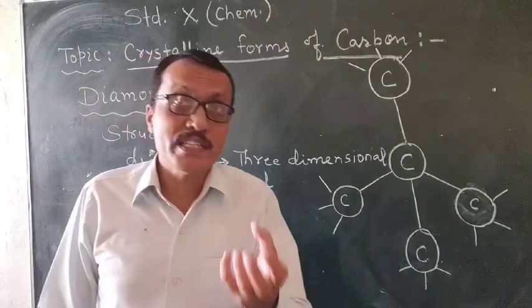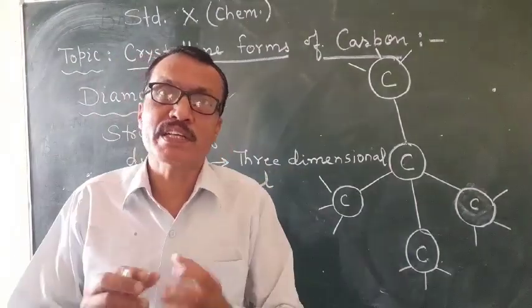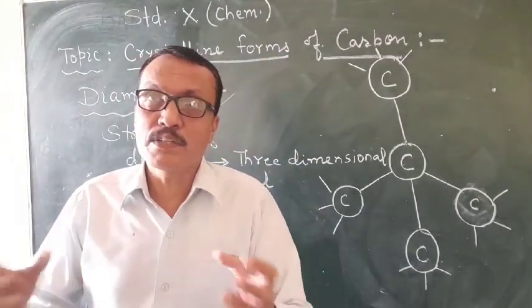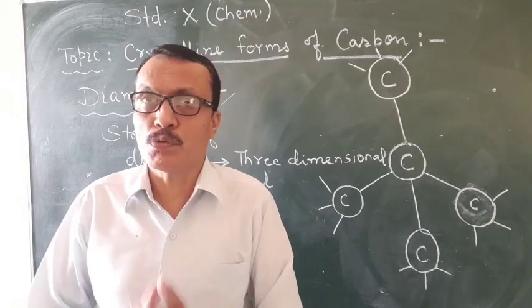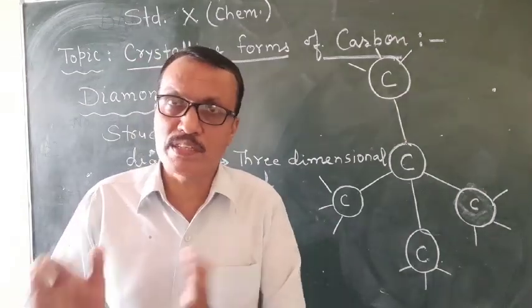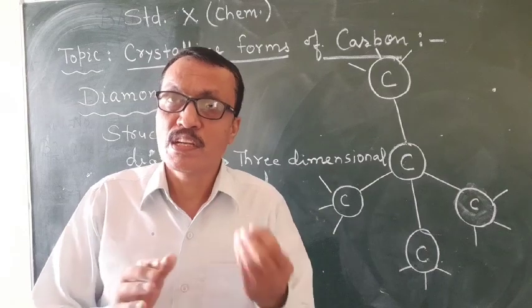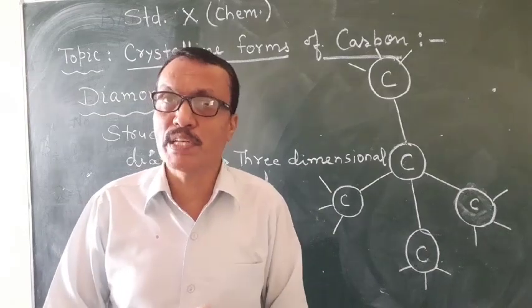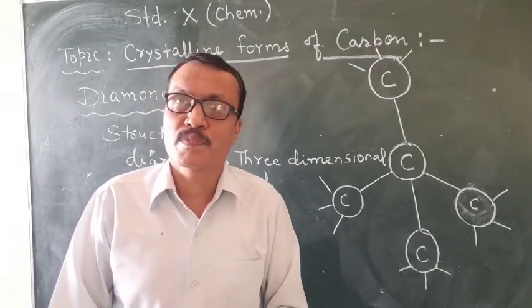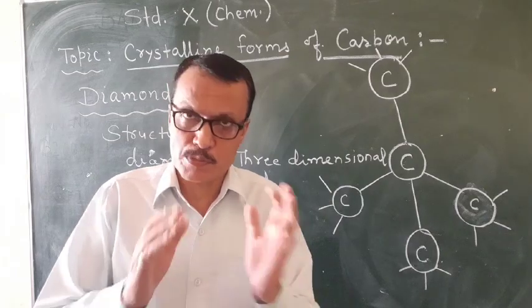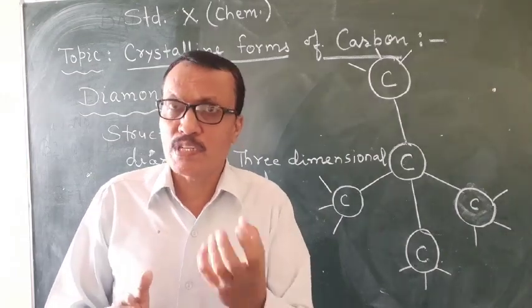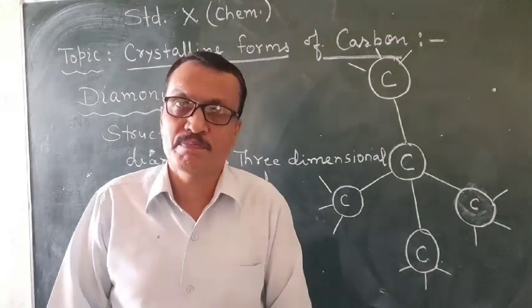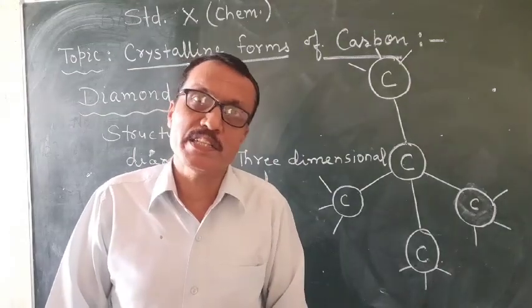That is why it is used for making drilling tools, cutting tools, etc. So diamond is used to make drilling tools and cutting tools. Due to its sparkle in light, it is used as a gem.